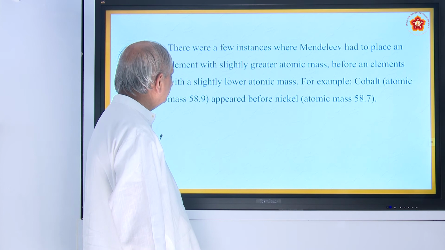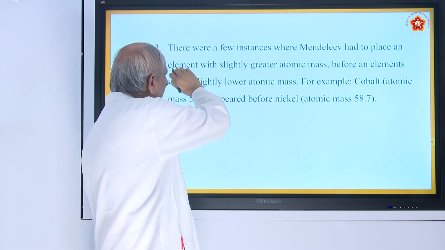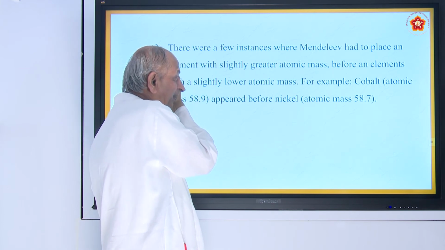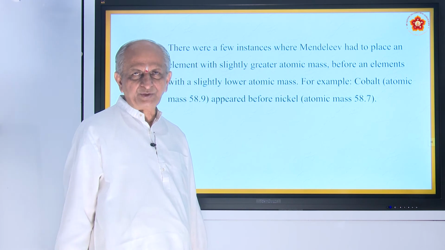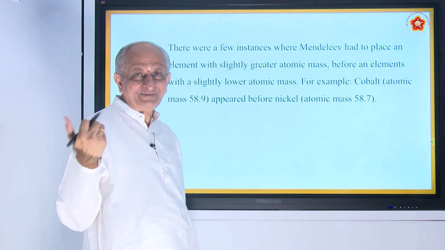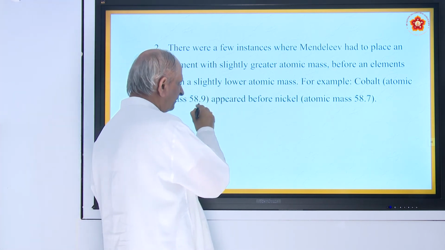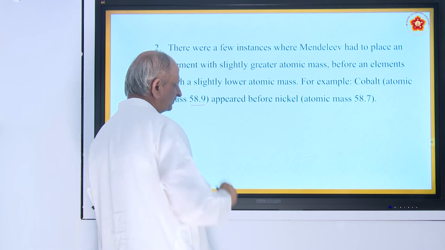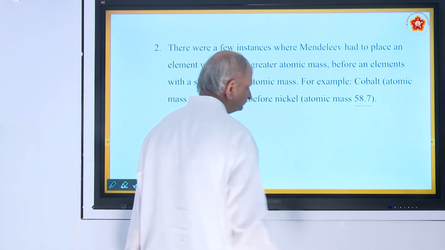He studied the compounds of different elements with hydrogen and oxygen, and then he made the classification. The second thing was, there are a few instances where Mendeleev had to place an element with slightly greater atomic mass before elements of lower atomic mass. Of course, it is a defect also, but invariably he had to do it. Cobalt, for example, is 58.9 atomic mass and nickel is 58.7.